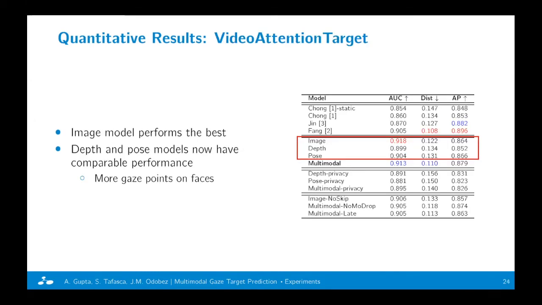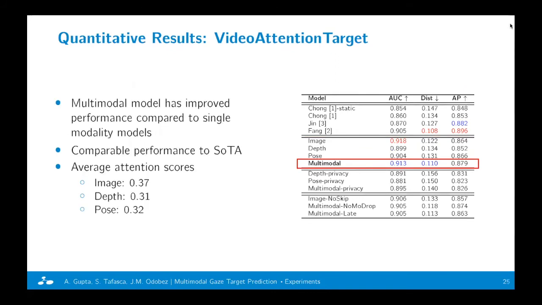On VideoAttentionTarget, the image model again gives the best performance among single modality models. In fact, the difference here is that the depth and pose models now have comparable performance, which can be reasoned with the fact that VideoAttentionTarget has more gaze points on faces. The multimodal model again has improved performance compared to the single modality models and has comparable performance to the state of the art. The average attention scores also reflect the importance of the individual modalities, with image having the highest weight and depth and pose having comparable weights.